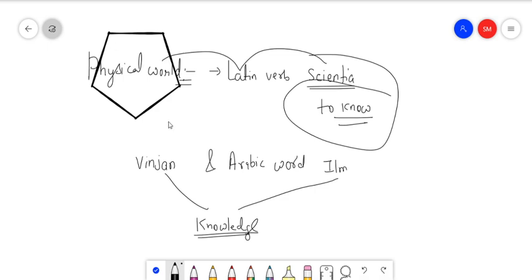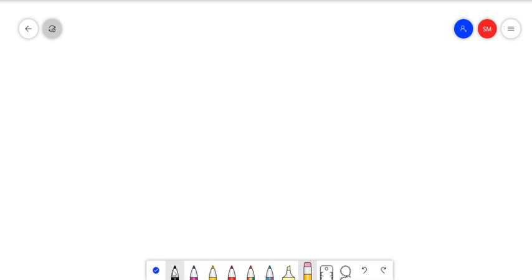Now you must be thinking why sir is teaching us literature kind of thing. I told you that this is a very theoretical chapter and you will be finding the same things in your NCERT also. So what we have understood is that it has been originated from a Latin word that simply means to know. So the whole chapter will be dealing with knowing the physical world.